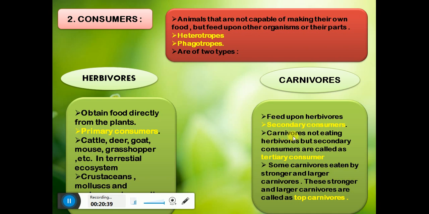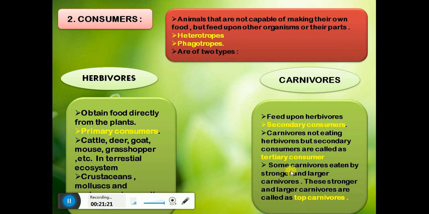Now there are some carnivorous which don't eat herbivorous but the secondary consumers, and the ones who are consuming secondary consumers are called tertiary consumers. So you know that there is a chain linked over every ecosystem: herbivorous, that is primary consumers, the secondary consumers are dependent on the primary, and the tertiary consumers are dependent on the secondary consumer. Now there are some other organisms higher than that, and they are called top carnivorous.